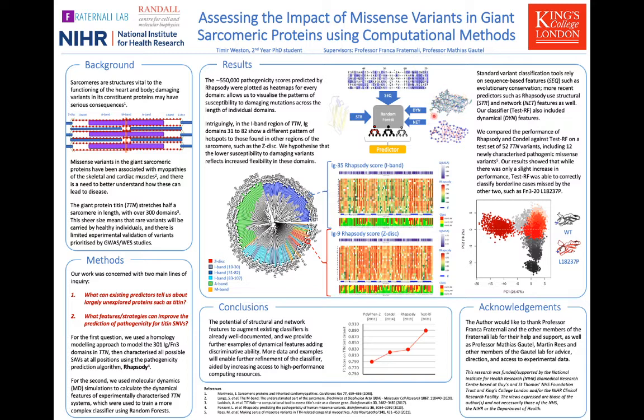After training the classifier, we compared the performance of popular predictors, Rhapsody and Condel, on a test set of known pathogenic missense variants. While all three predictors performed well and our predictor showed only a slight increase in performance over the other two, we were able to correctly discriminate some cases that proved harder for these other predictors to negotiate, such as the leucine to proline variant in fibronectin 20.